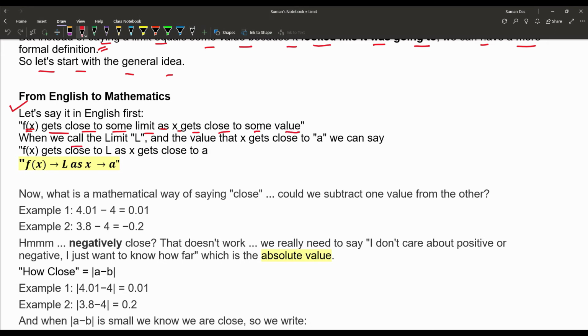We call the limit capital L and the value that x gets close to a. We can say f(x) gets close to capital L as x gets close to a, and we say f(x) tends to L as x tends to a. Now, what is a mathematical way of saying close?